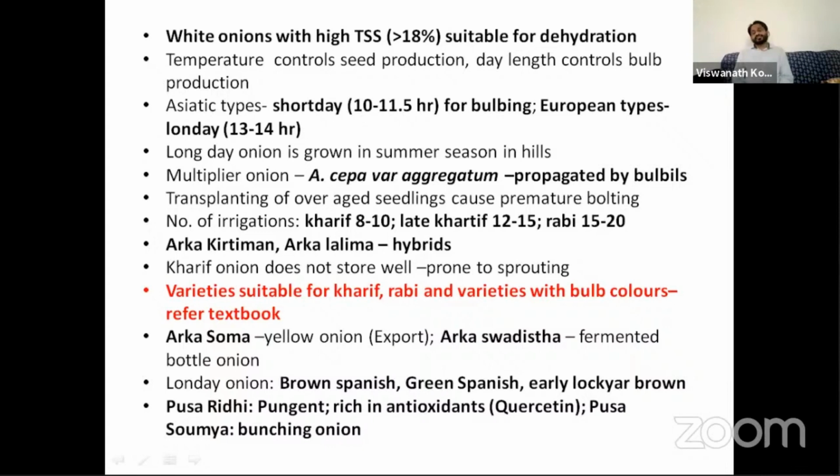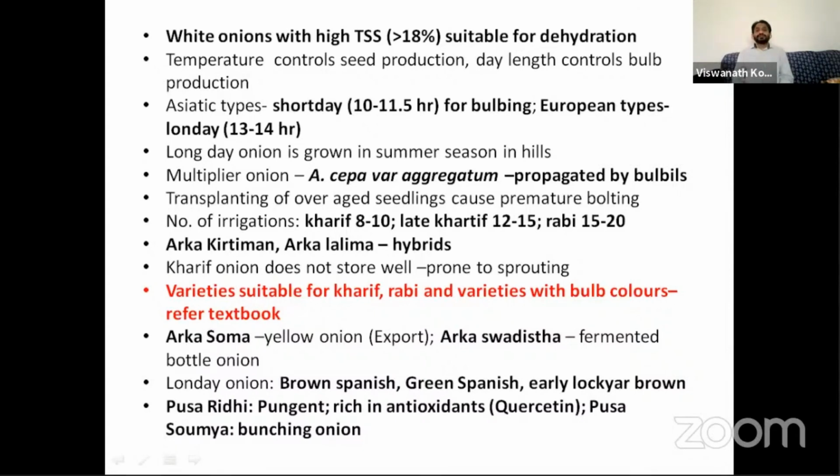Kharif onion doesn't store well, it is prone to sprouting. The Rabi onion stores well and can be stored for a long time, but the Kharif and late Kharif onion cannot be stored well, so we have to send them to the market immediately. So generally we hear in the news that the onion price falls down to 2 rupees per kg. That happens because of this. All the harvest of Kharif and late Kharif onion comes in the months of October to December to the market at the same time, so the price is affected.